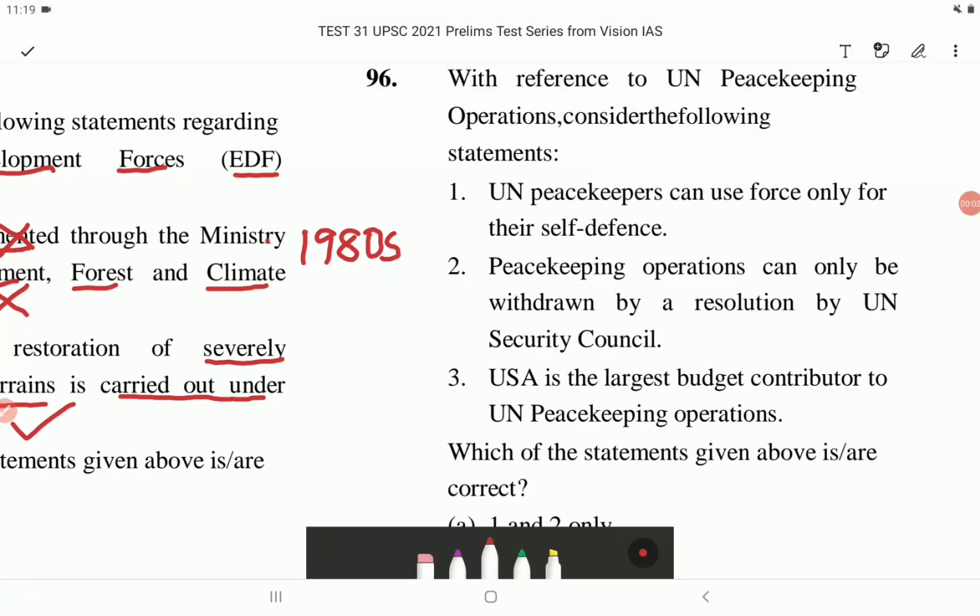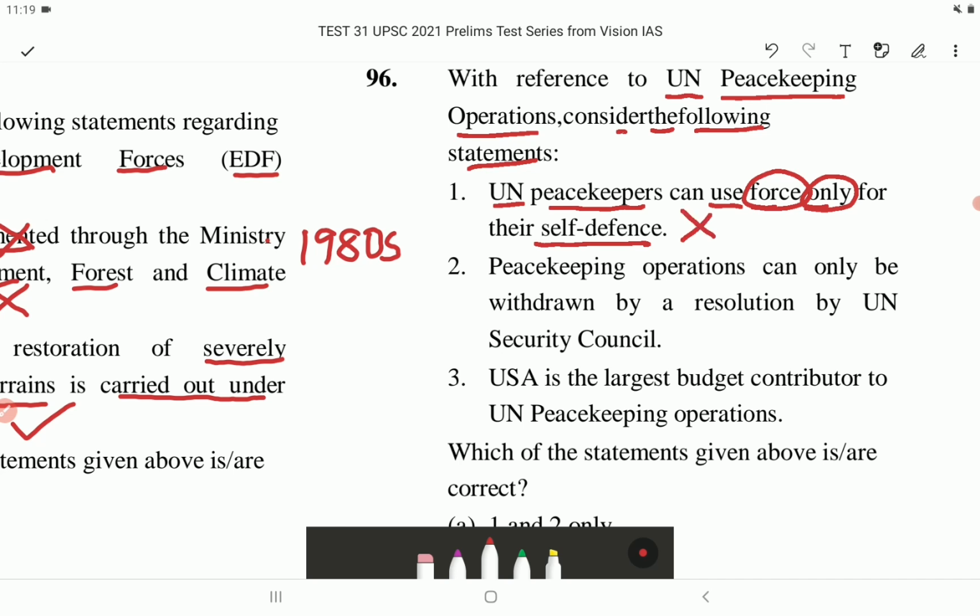Question number 96. With reference to UN peacekeeping operations, consider the following statements. Statement 1. UN peacekeepers can use force only for their self-defense. This is incorrect. Non-use of force except in self-defense and defense of the mandate is one of the underlying principles of UN peacekeeping operations.